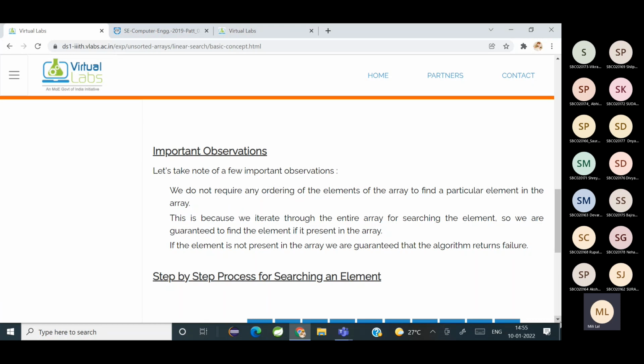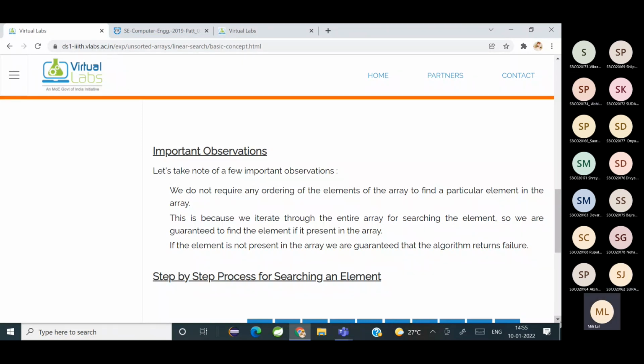ठीक है? All clear? Yes, ma'am. Okay. So that's about it, तो complexity क्या है? O of n.